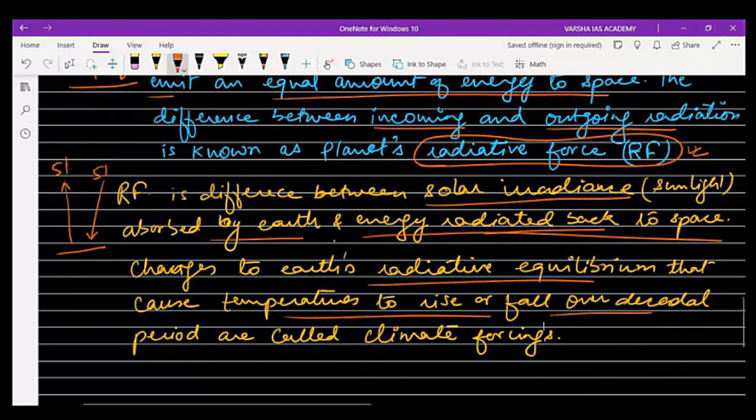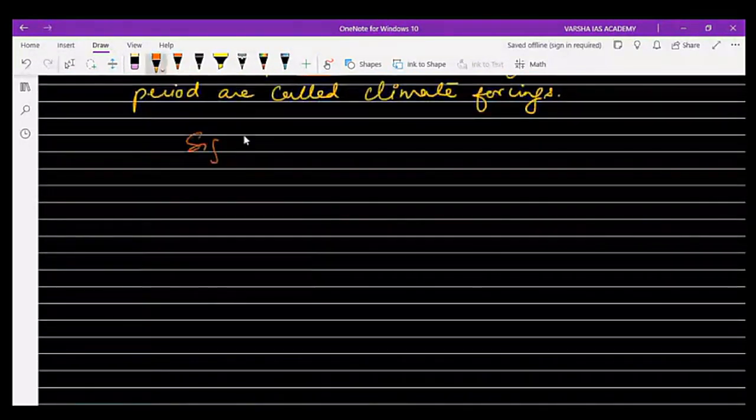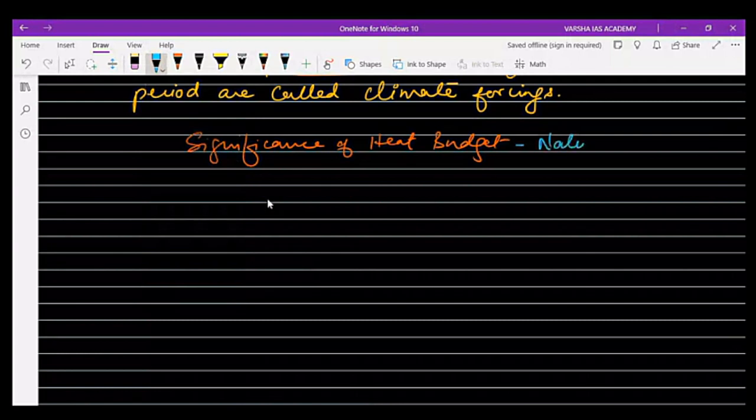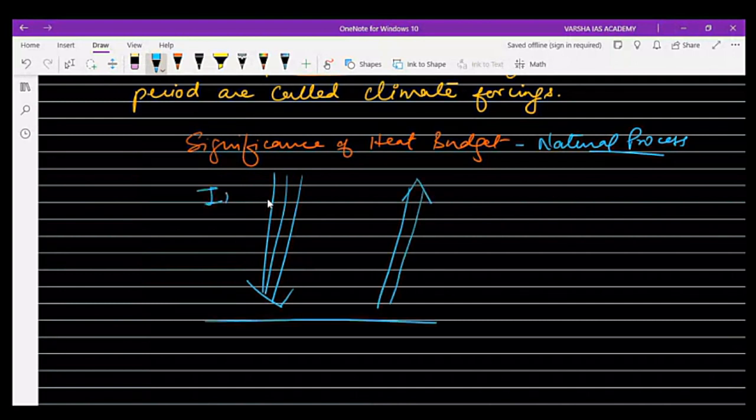Means suppose for example, or we can also say in other words, this is the significance of heat budget, a natural process. So what is it? Suppose for example the incoming radiation is greater. I am marking it with 3 arrows, right? And outgoing radiation is smaller. I am marking with 2 arrows. This is incoming radiation and this is outgoing radiation.